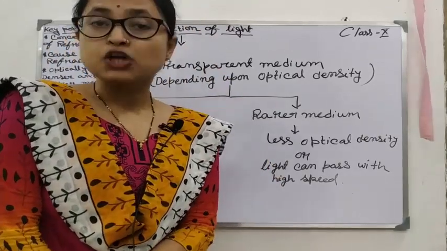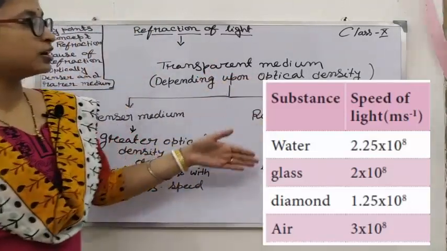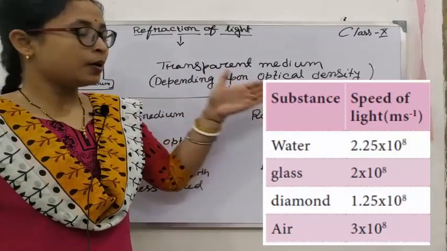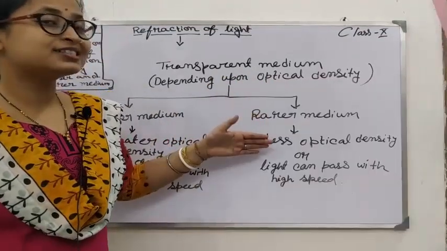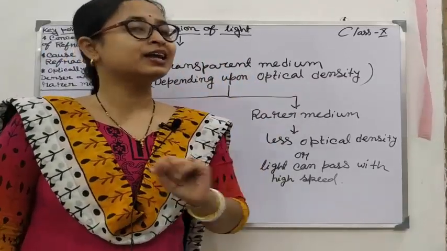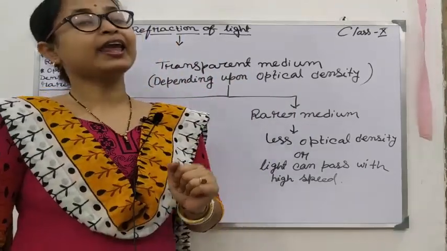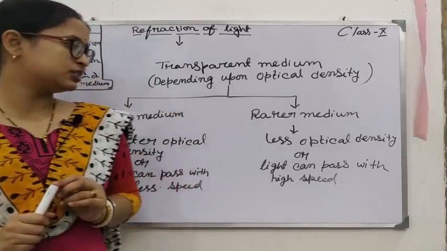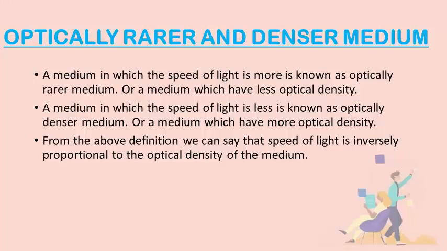Let us give an example also. Air has less optical density than water, and from this table you can see that light can pass with greater speed in air, but the speed of light is less in case of water. Clear? Now water is the denser medium, and air is the rarer medium. That means in rarer medium light travels with high speed, or faster, and in denser medium light travels with less speed. Clear? So this is the definition, and you can take a screenshot of this note.